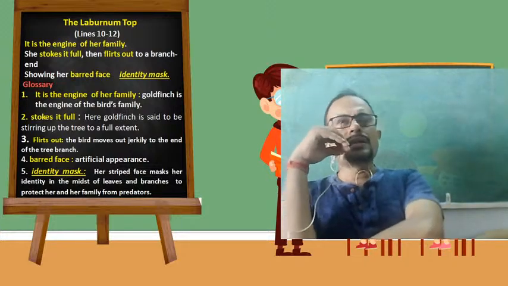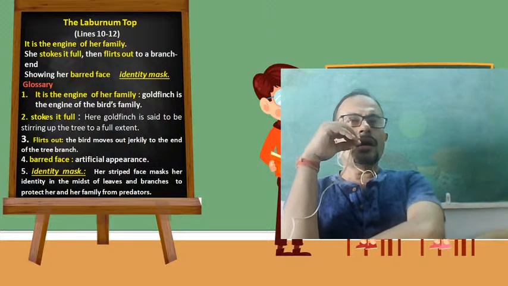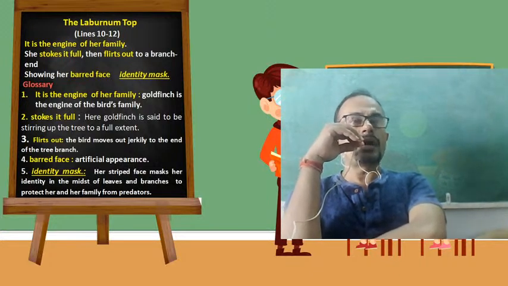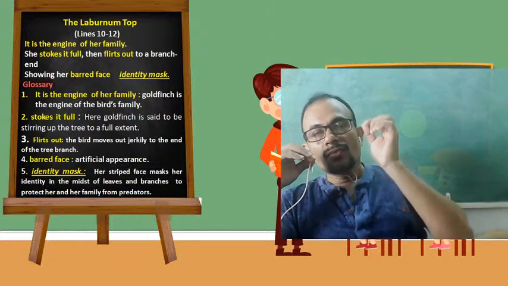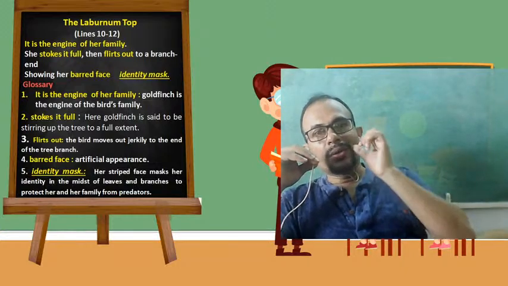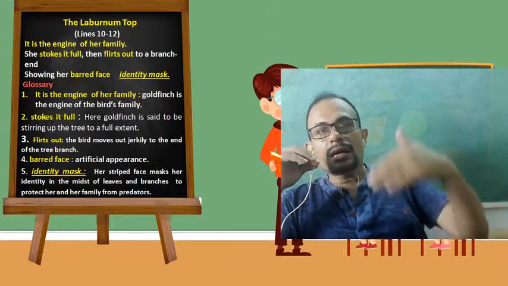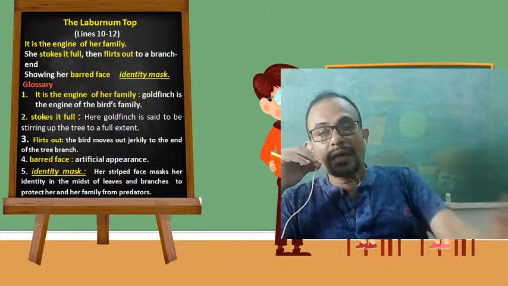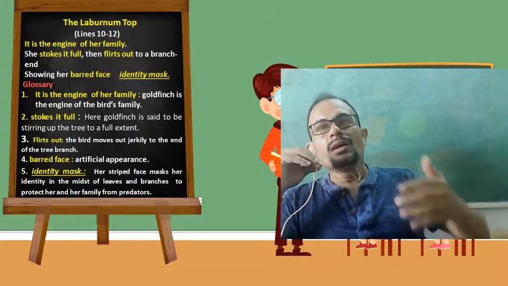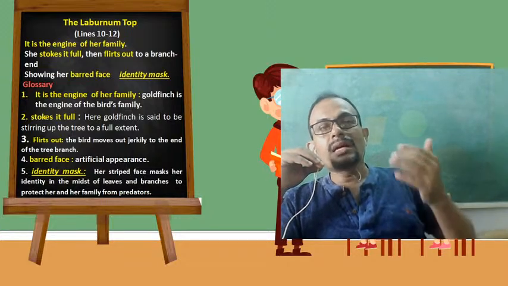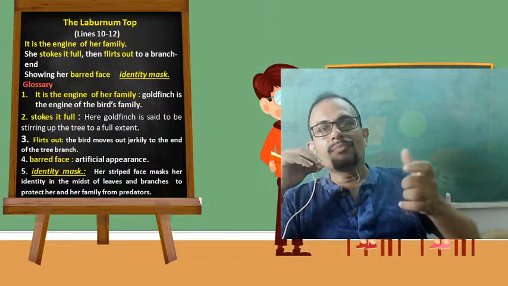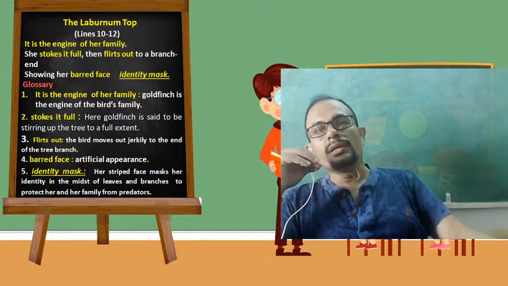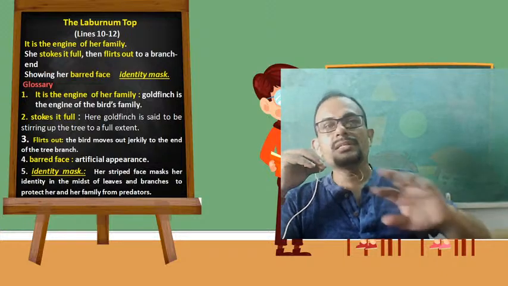So what does identity mask refer to? Her striped face masks her identity, because her striped face, the yellow part, matches the color of the laburnum tree. Therefore she is becoming invisible, because her face color and the color of the tree are the same, that is the yellow.